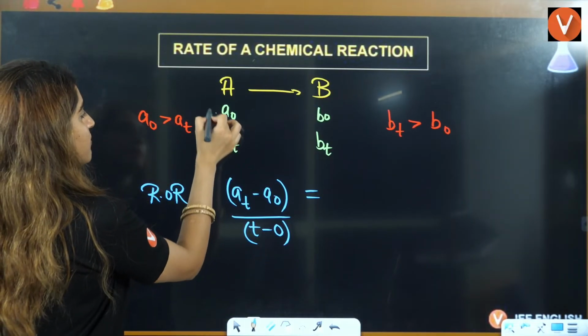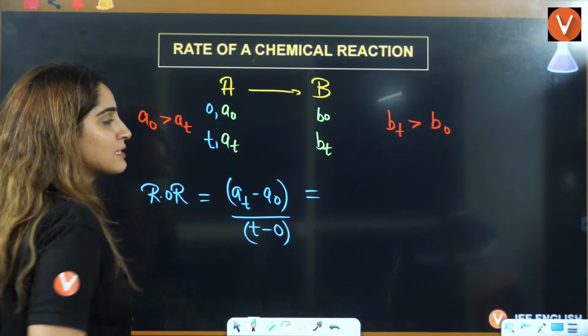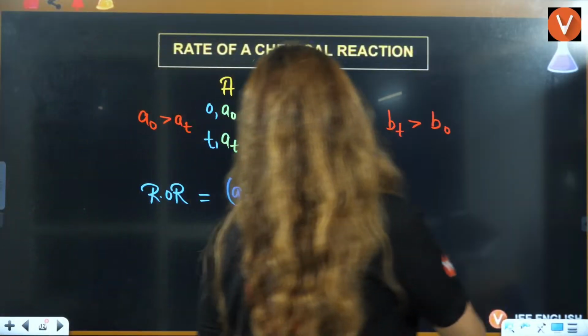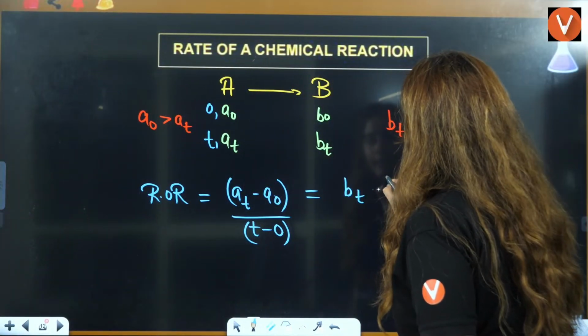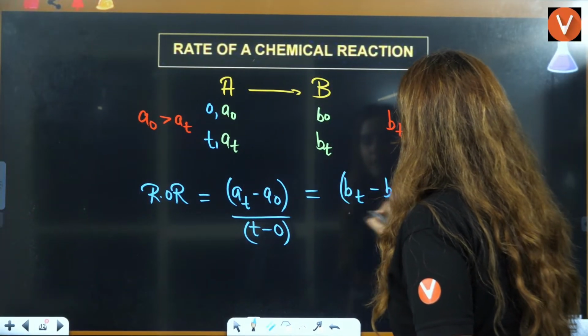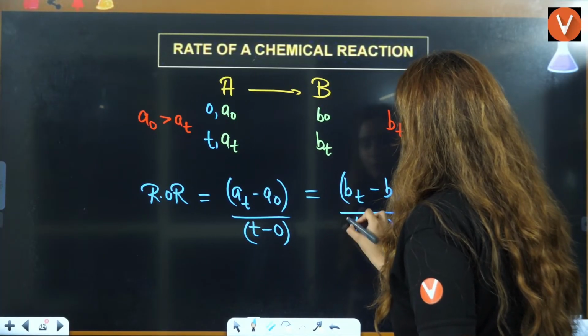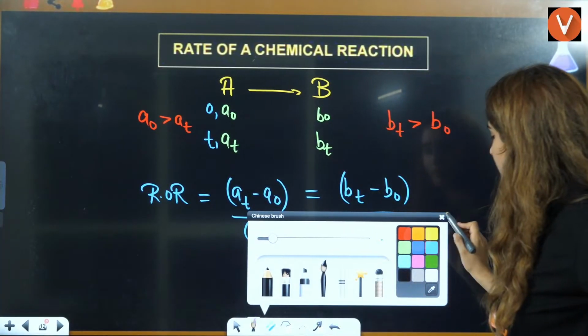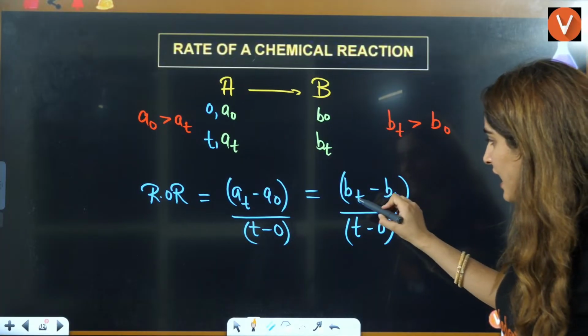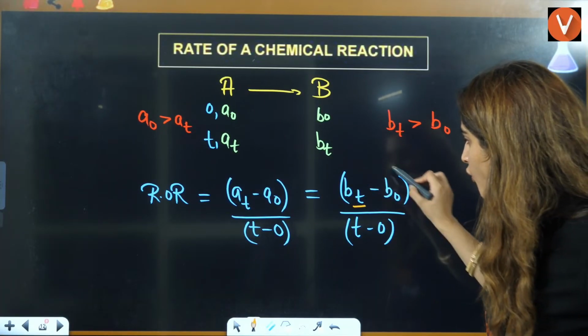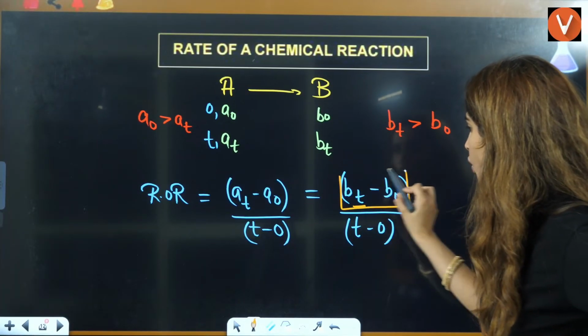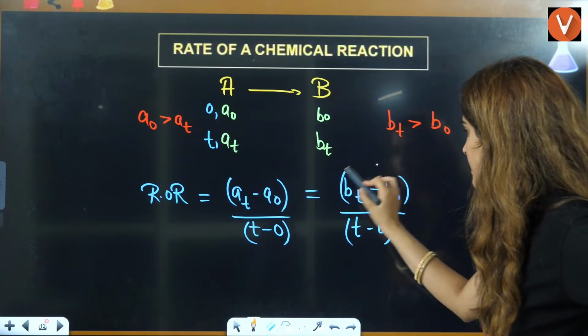Here time is 0, here time is T, right? In this case, it will be BT minus B naught divided by T minus 0. Now, if you see, if this is greater, then this overall will be positive.